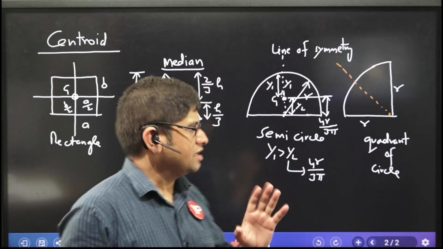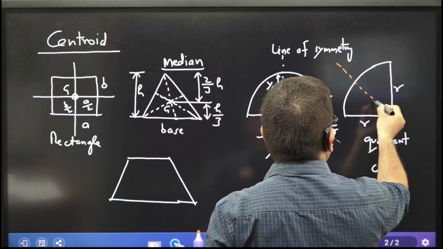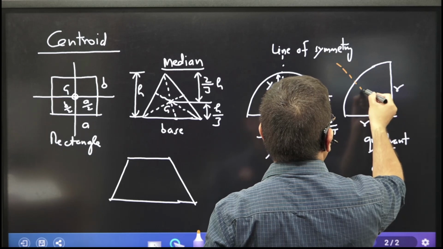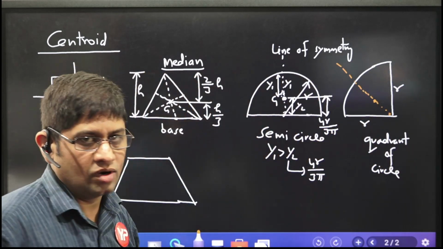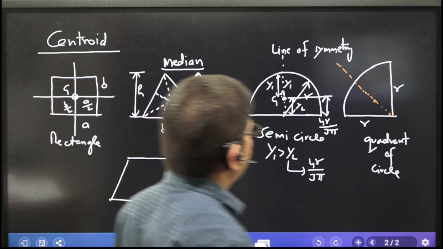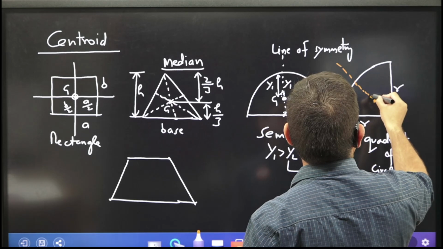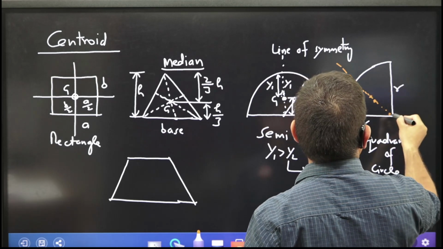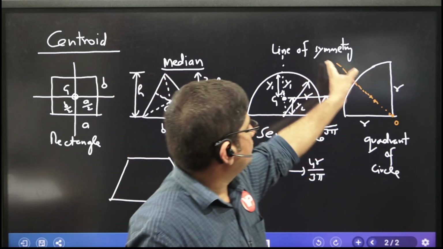Now one thing is pretty clear: the centroid will be somewhere on this line only. Use your mind and tell me. Suppose this is the radius and this is the half of it. From this point, the centroid will be on this line.